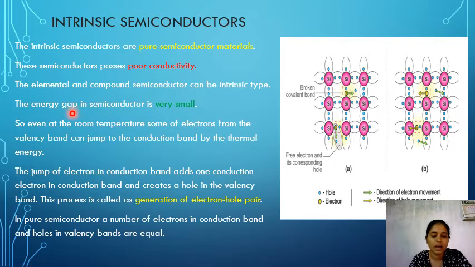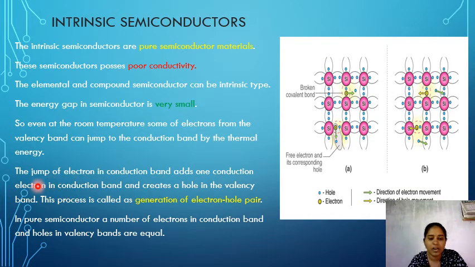And the energy gap in semiconductors is very small. We know that the energy gap in semiconductors is very small. So even at room temperature, some electrons from the valency band can jump to the conduction band. We already discussed before. At room temperature, electrons move from the valency band to the conduction band. But at absolute zero, the valency band is completely filled and the conduction band is completely empty. But at room temperature, some electrons jump from the valency band to the conduction band due to thermal agitation or thermal energy.